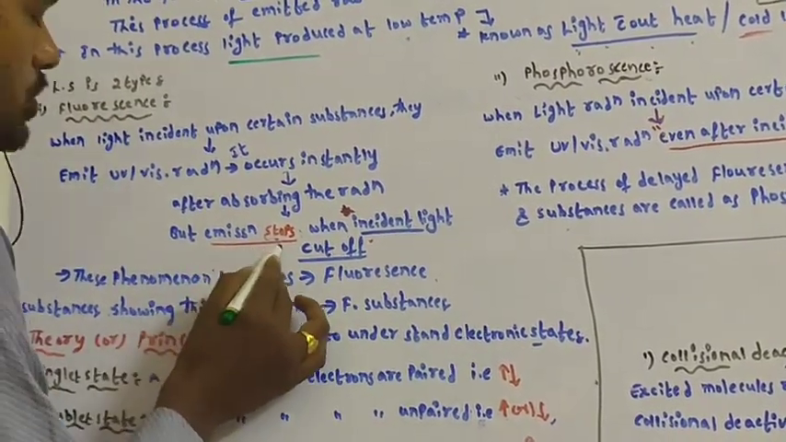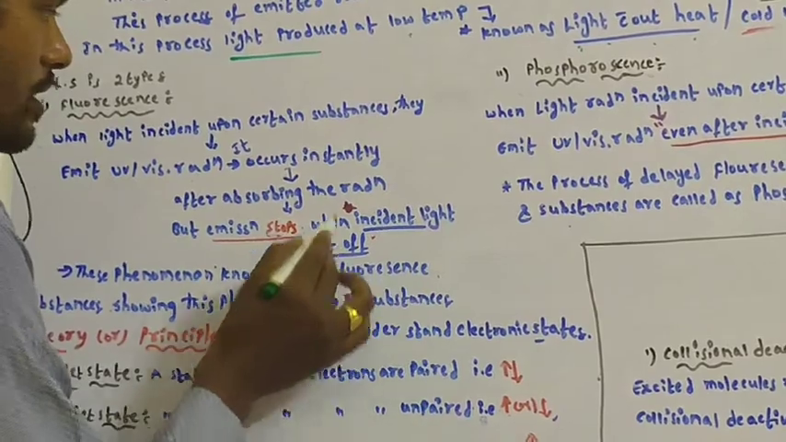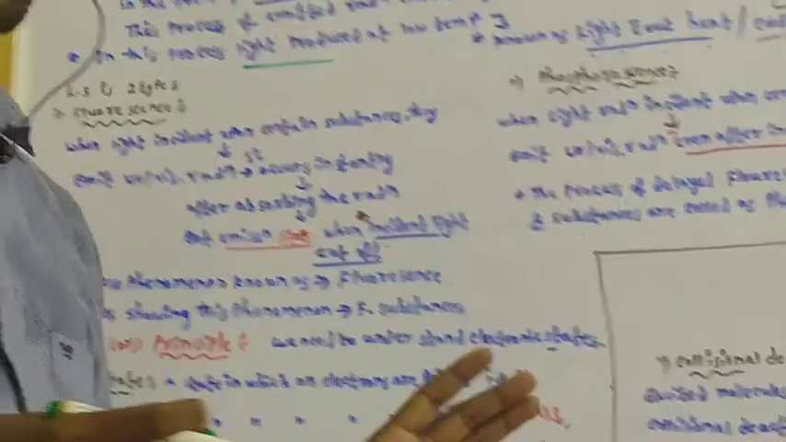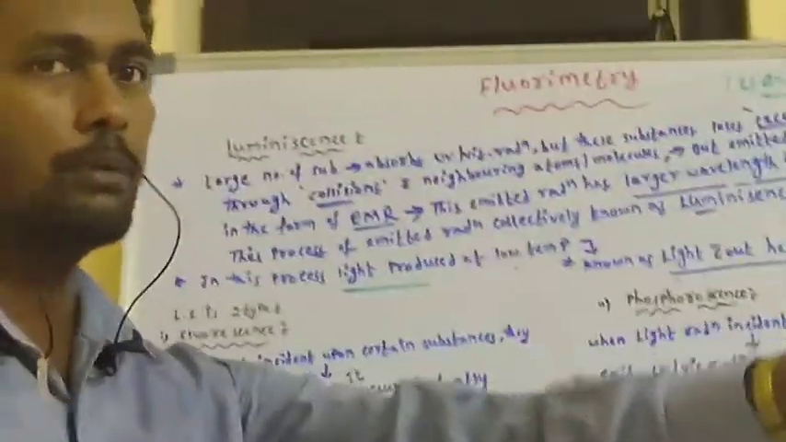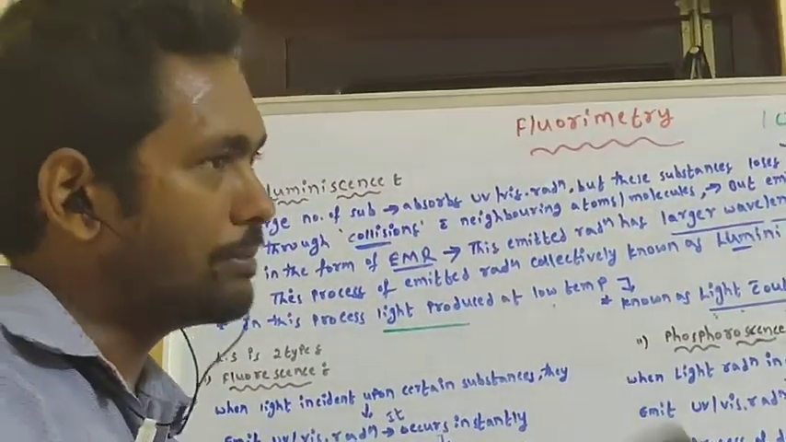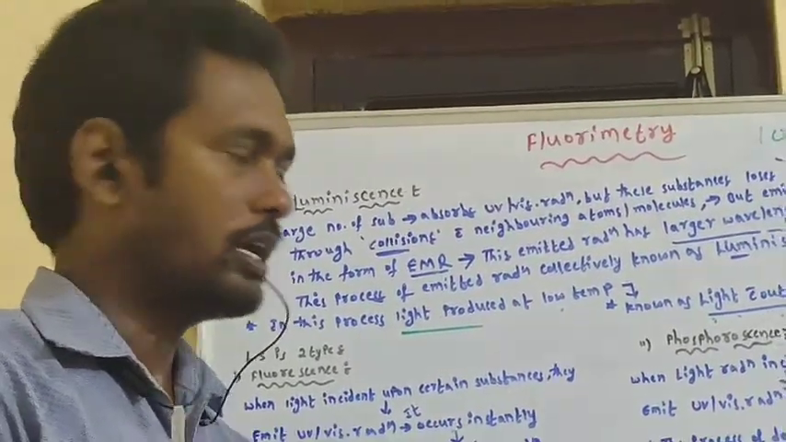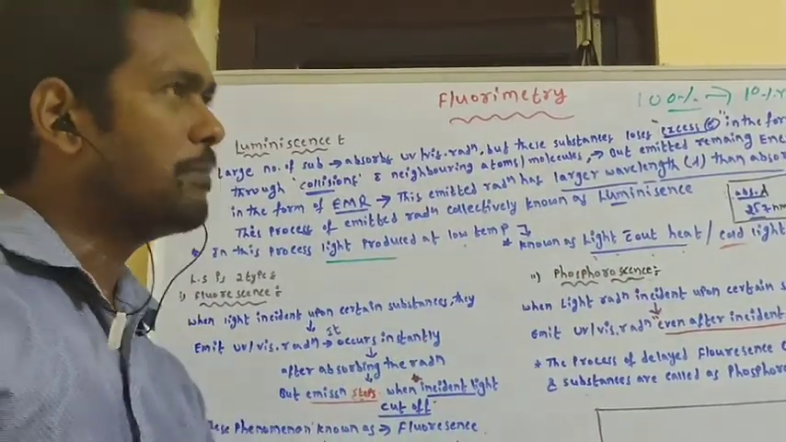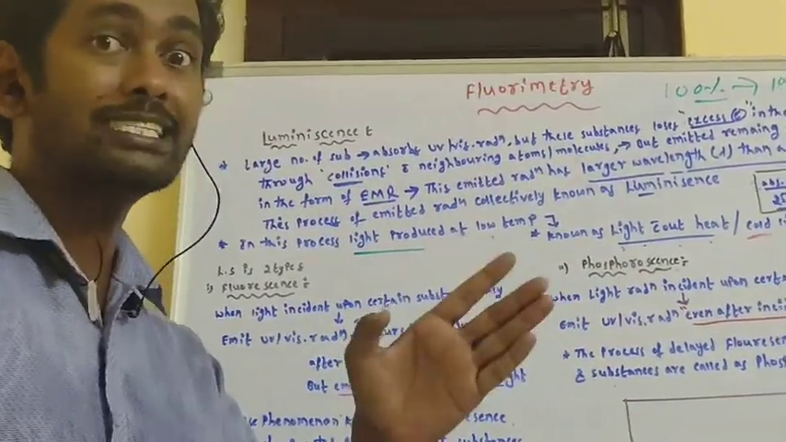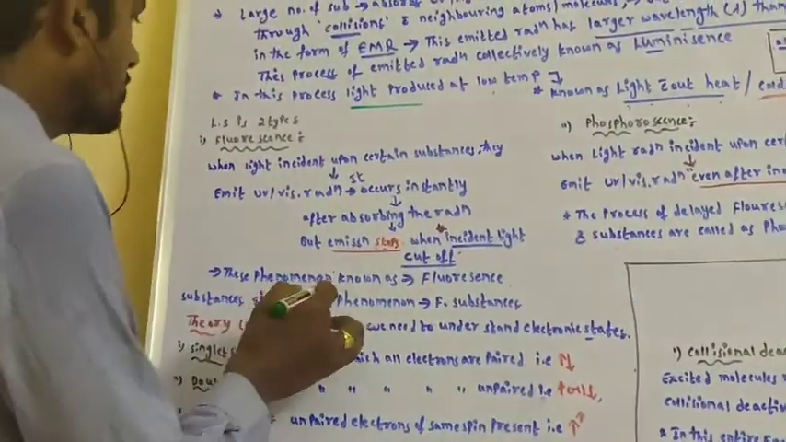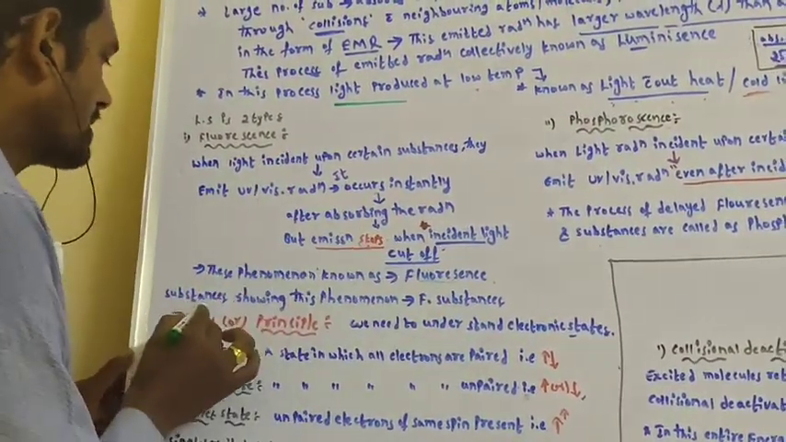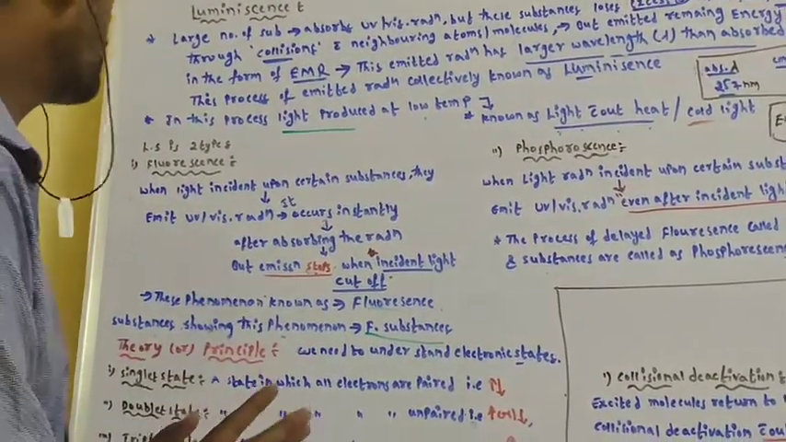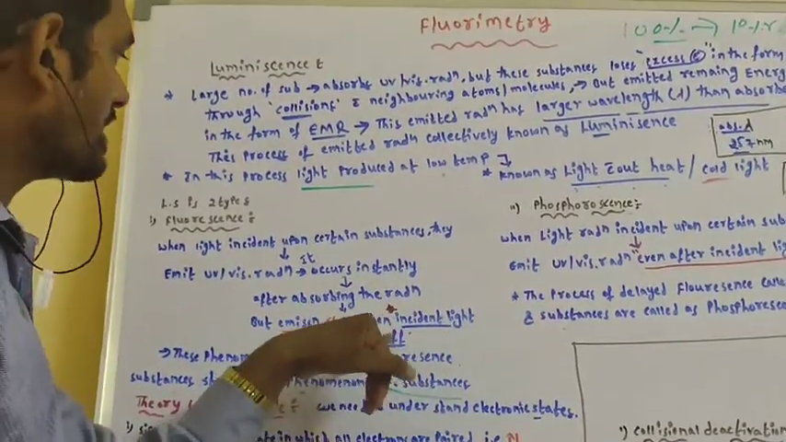But emission of radiation stops when the incident light is cut off. If you stop the incident light falling onto the sample, then immediately the emission of light also will be stopped. This phenomenon is known as fluorescence, and substances showing this phenomenon are known as fluorescent substances. You keep in mind, emission stops when incident light is cut off.